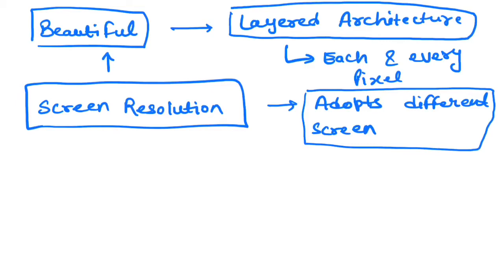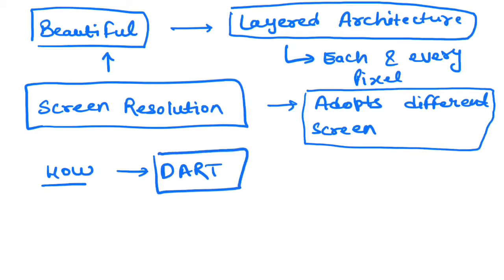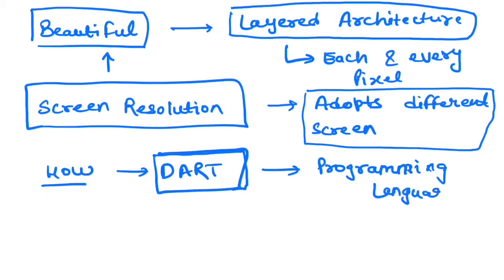Now, in terms of Flutter, if you have to implement your UI, how does it work? The first thing you need to understand is the Dart programming language. It is one of the most popular and fast programming languages for building client-side applications. This is a programming language you need to learn, and Flutter uses it to create your UI. If you have to build a UI, you have to build it using Dart.